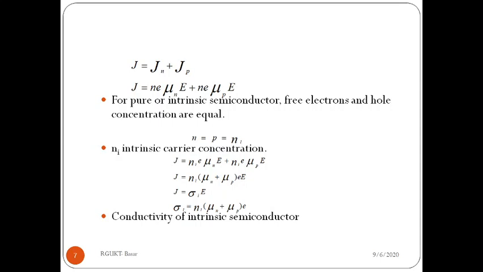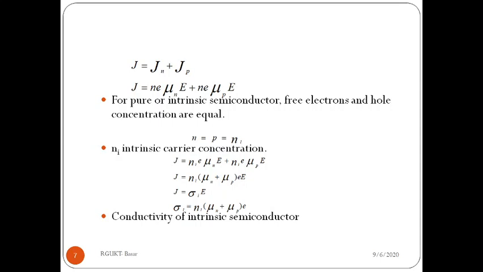Why? Because when you increase the temperature, the covalent bond will break, and in that covalent bond, the electron will move out. That electron becomes a free electron, and the empty space becomes a hole. So when the number of free electrons increases, the number of holes increases. So in this pure or intrinsic semiconductor, the number of free electrons equals the number of holes. So it is also called the intrinsic concentration. So here I have mentioned n equals p equals ni. Ni is the intrinsic carrier concentration.